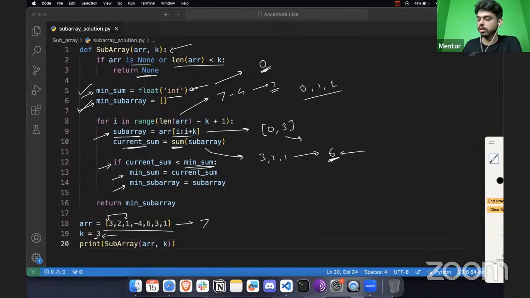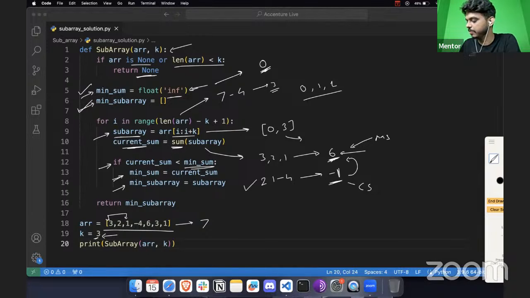In the second iteration, we are going to pick the elements 2, 1 and -4. The output of this is going to be -1. For the -1, we will compare it with the 6. So this has become our current sum, and this is our minimum sum. Now this current sum is less than the minimum sum, so we will update this value. The sub array will also get updated, and this will become our new sub array.